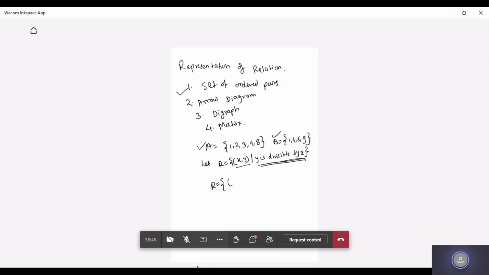Okay, so we'll go with the same flow, 1 comma 1. Whether the ordered pair (1, 1) would be there in this, whether Y is divisible by X here, yes or no, student? Quickly say yes or no. Whether Y is divisible by X. So 1 and 1, this is X and this is Y. So whether Y is divisible by X in this case, and should I take (1, 1) inside the relation? Yes, ma'am. Yeah, perfect.